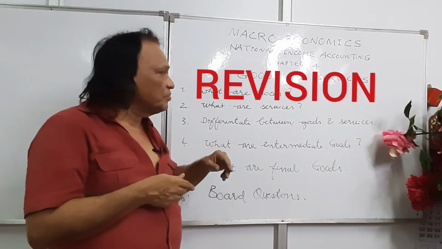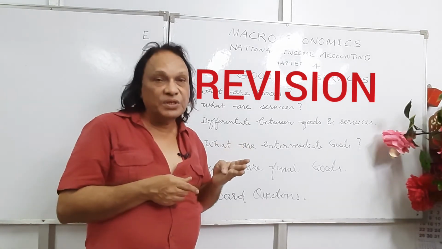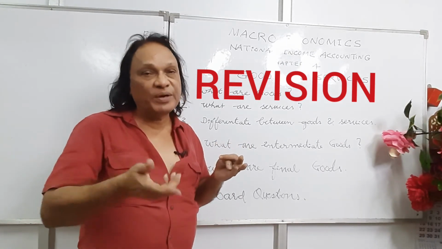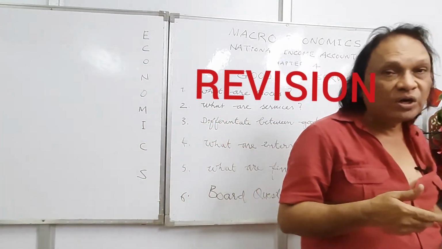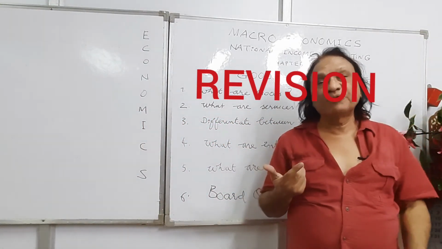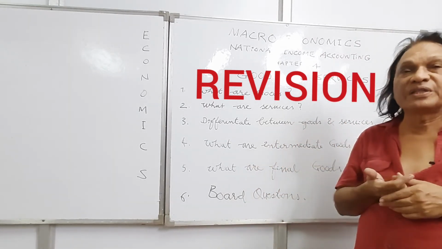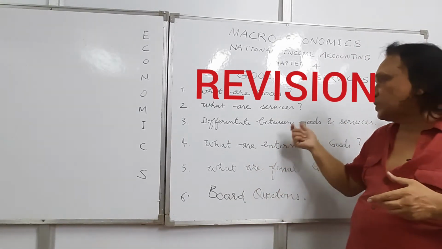Differentiate between goods and services. Goods are tangible, services are intangible. Goods can be shifted from one place to the other, services can't be shifted. Goods can be stored, services can't be stored. Goods are counted when they are produced, services are counted when they are rendered. Okay, so these are some of the differences.